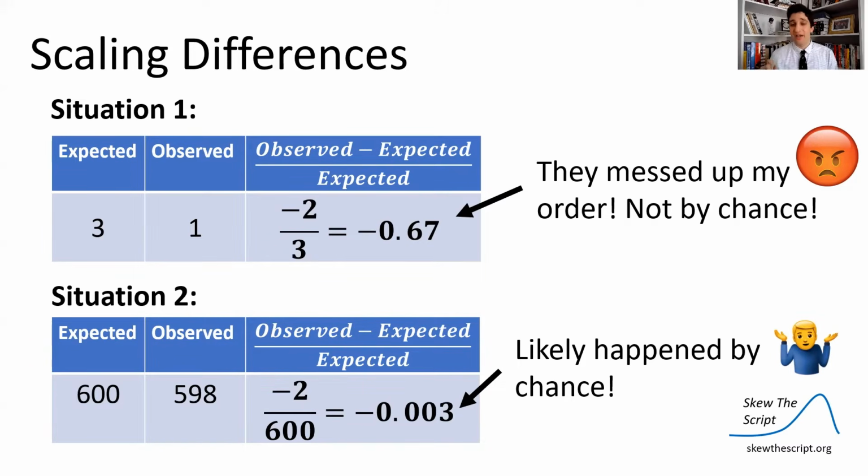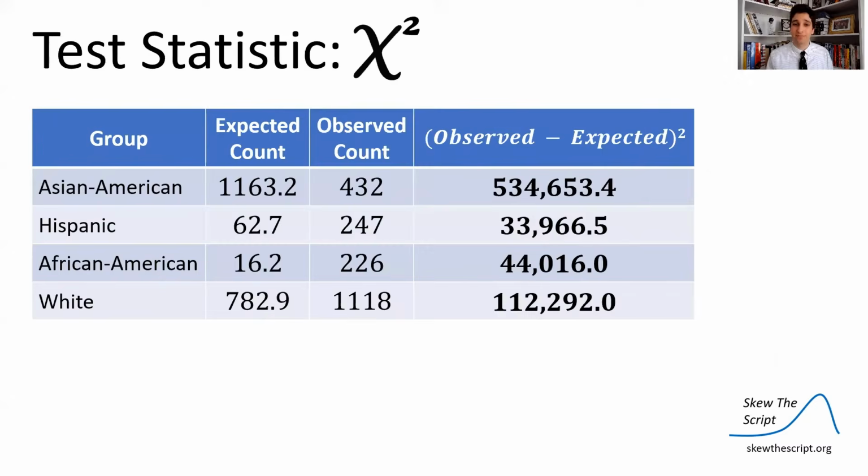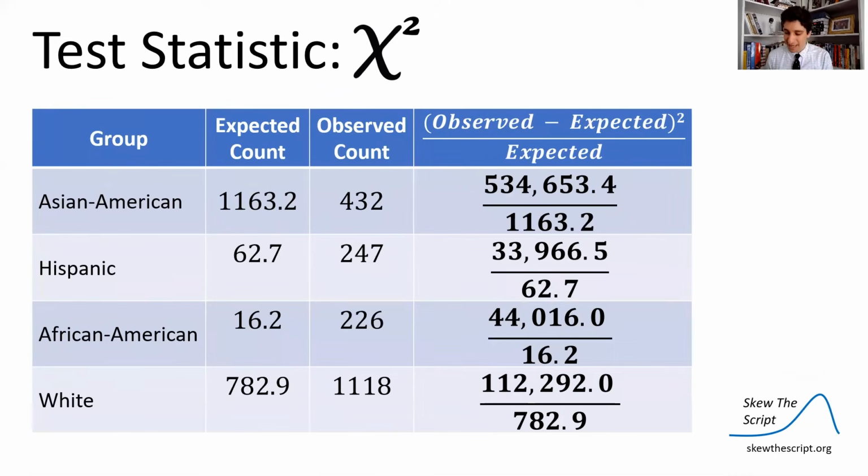Now, situation two, it might just be a random chance mistake. I'm only losing 0.3% of the donuts I was expecting. Maybe there's some production line mishap by chance alone. It happened. So I might not complain. I might not even notice the difference. So to get a sense of these differences in scale of what we expected, we can divide by the expected counts. And that's how our test works.